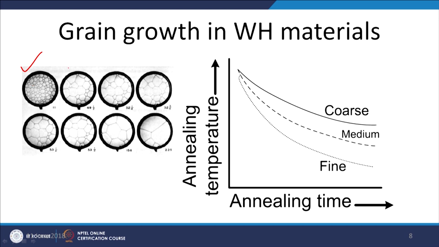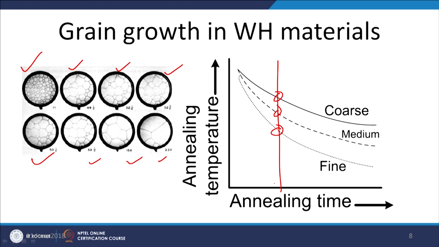When the exposure is given for a longer period, you will notice that grains are growing continuously, and the grains will continue to grow significantly with the increase of the exposure period. This is what we can understand from this diagram: for a given exposure time, increase of the annealing temperature leads to the coarsening of the grains.